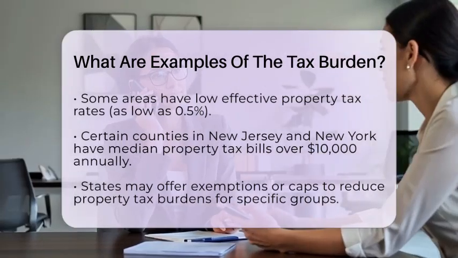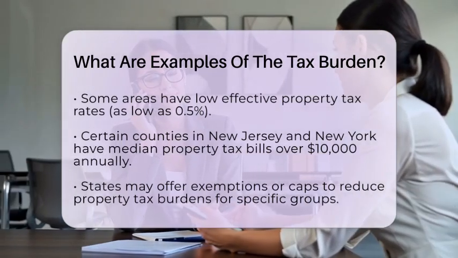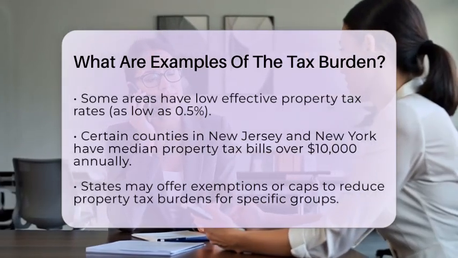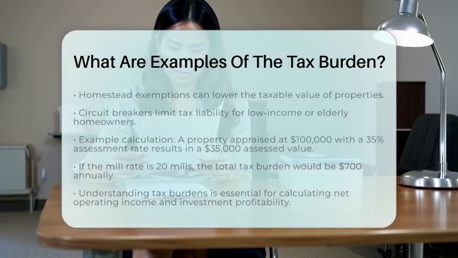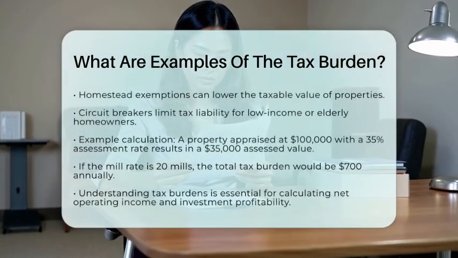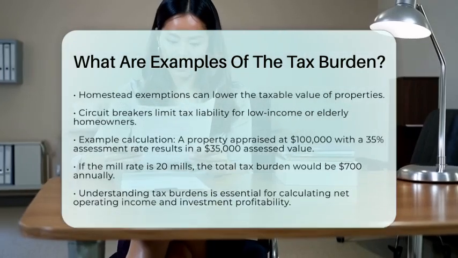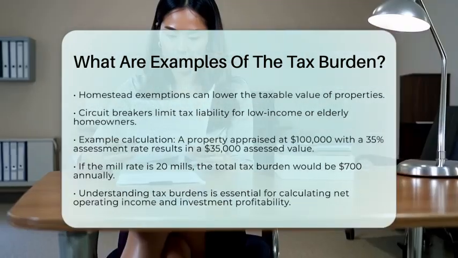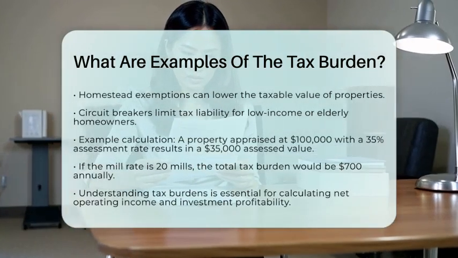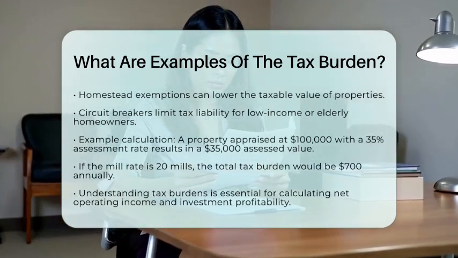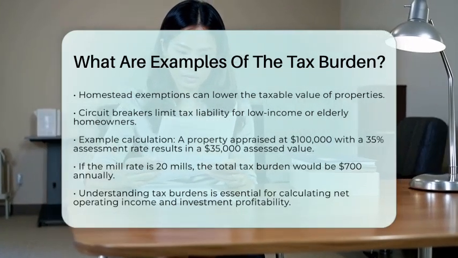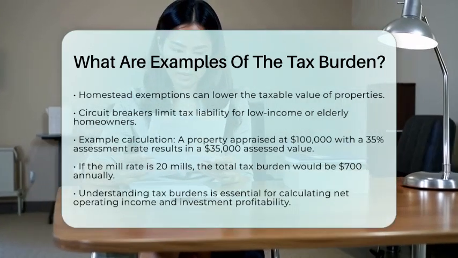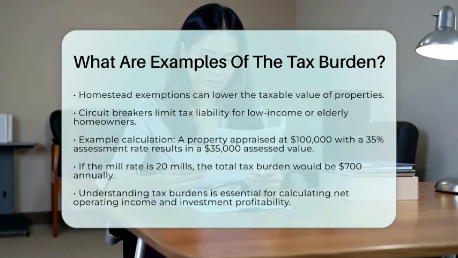Let's look at a practical example of how to calculate the tax burden. If a property is appraised at $100,000 and the local assessment rate is 35%, the assessed value would be $35,000. If the mill rate is 1 mil, the tax per mil would be $35. If the total mill levy is 20 mils, the total tax burden would be $700 annually. This calculation shows how the assessed value and mill rates work together to determine the tax burden on a property.